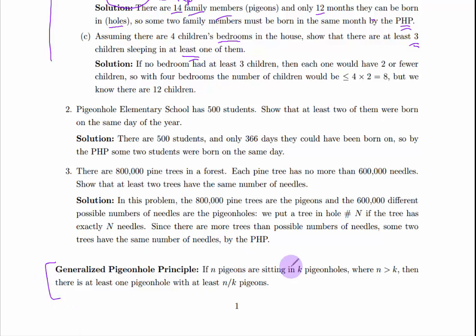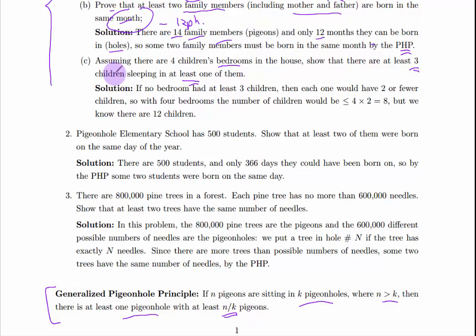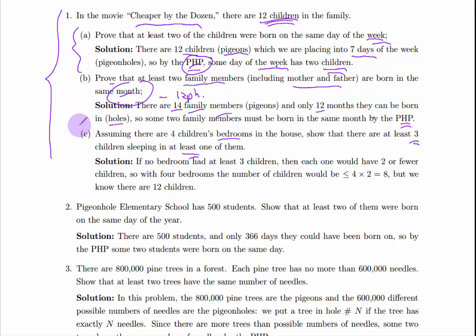This is how he writes it. If n pigeons are sitting in k pigeonholes where n is greater than k, then there's at least one pigeonhole with at least n over k pigeons. And that's what I've used in this problem here. In this case, I had 12 children and 4 bedrooms. n over k is 3, so there must be at least one bedroom with at least 3 children.